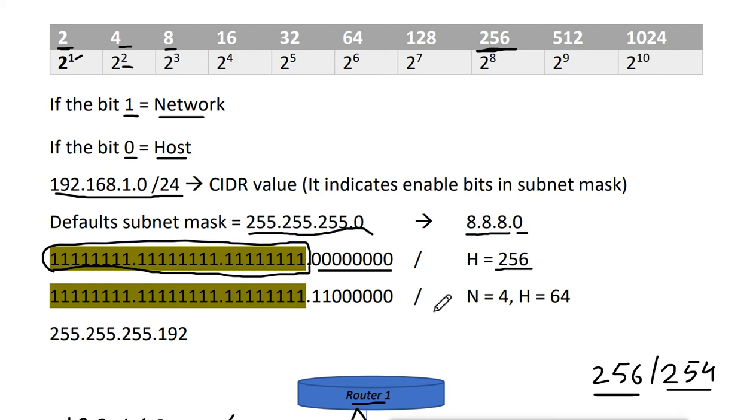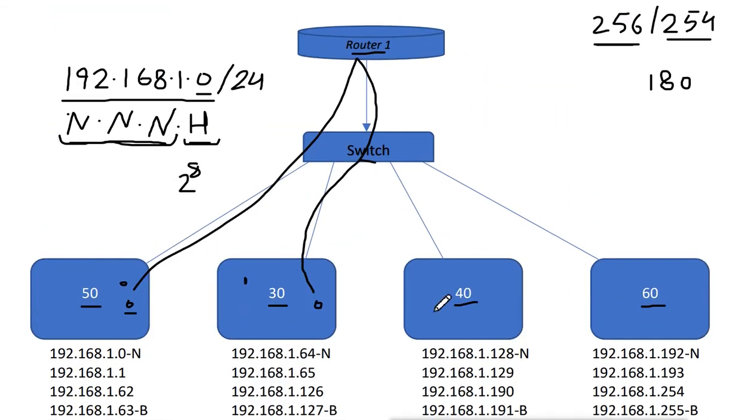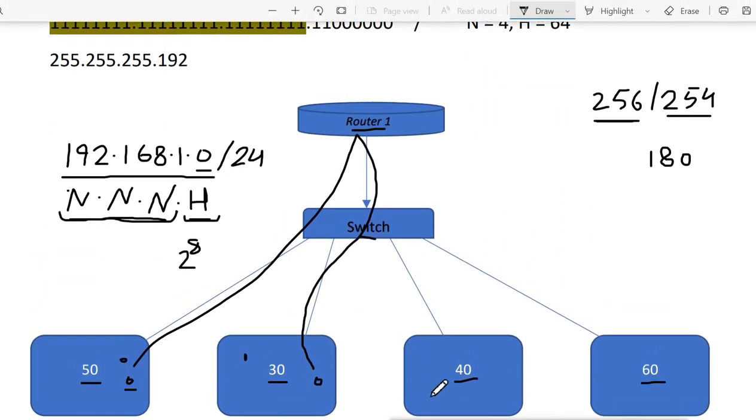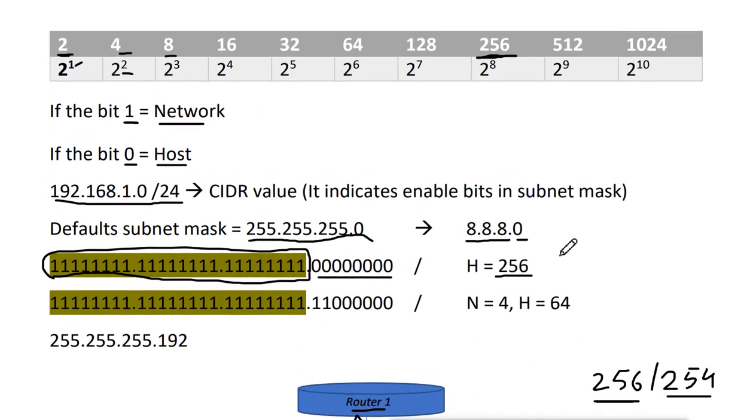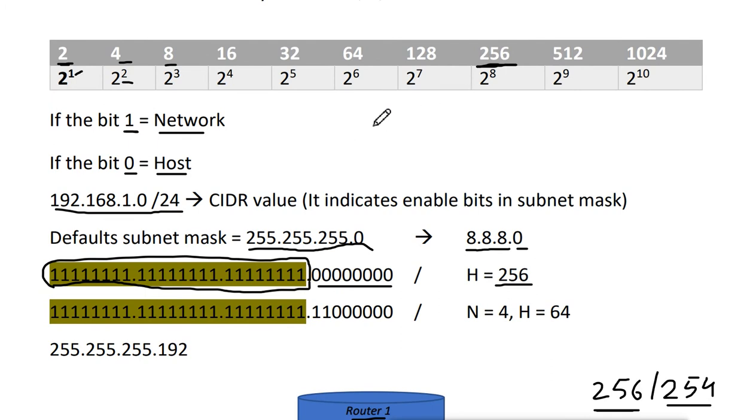Now what is the requirement for us? The requirement is 4 different networks, for 4 different departments. Now if I look at the table, how many networks do I need? I need 4 networks.